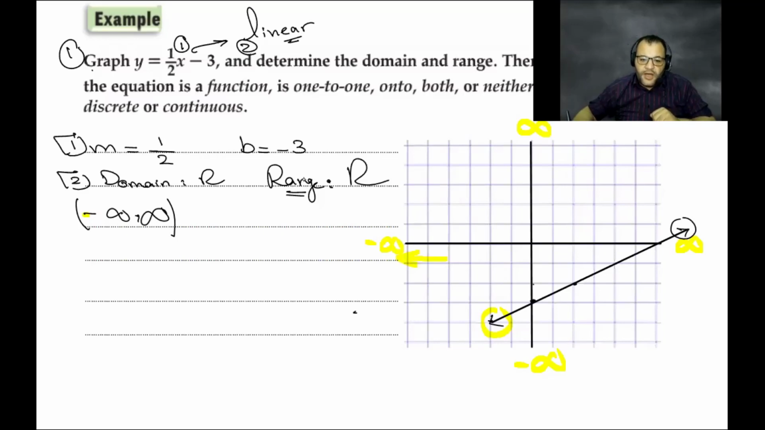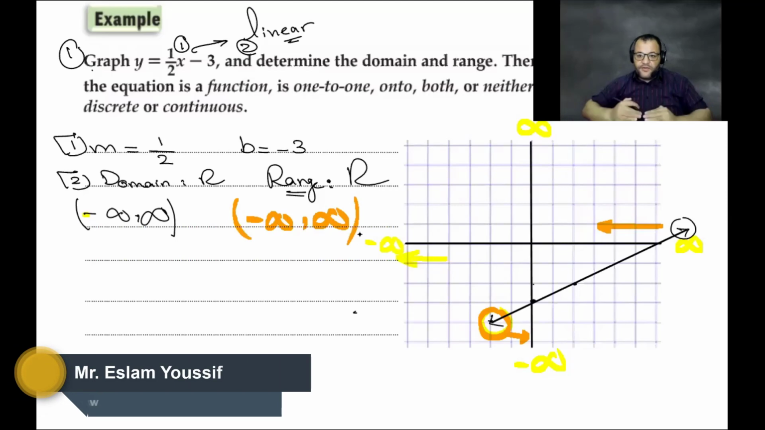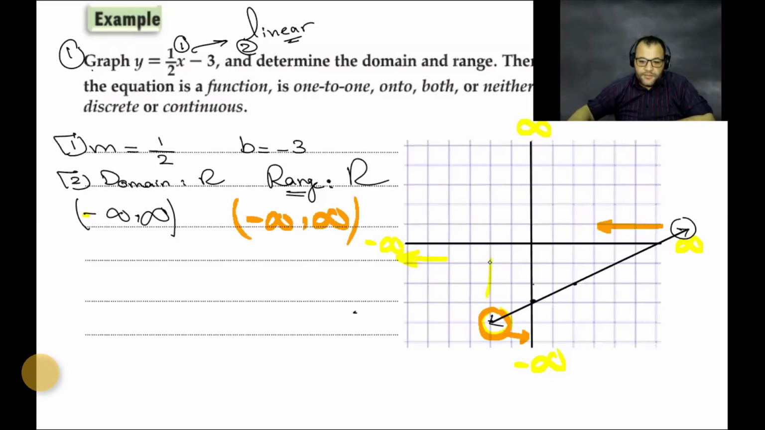Now, if you want to find the range, how can we find it? Here you will find that arrow. For the range, we are looking at Y. The arrow going down means negative infinity, and if you look up, you will find an arrow, so it will be positive infinity. From negative infinity to positive infinity, it means R. You understand now how we can find it? The domain, we look at X. But the range, we look at Y.